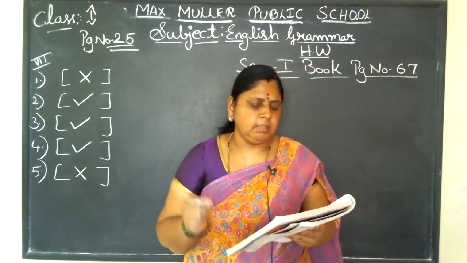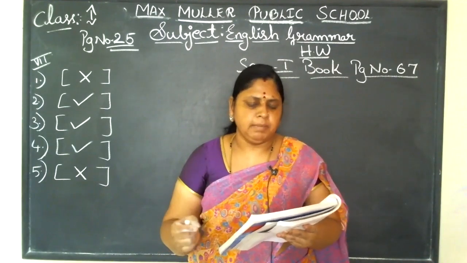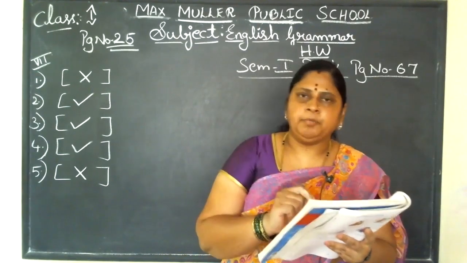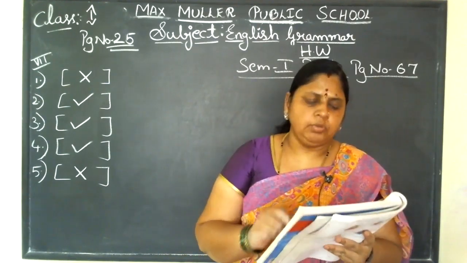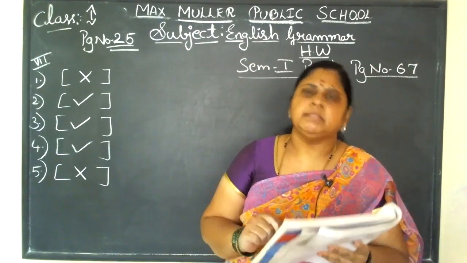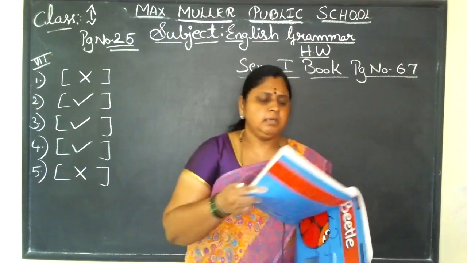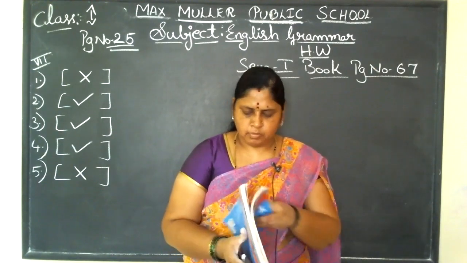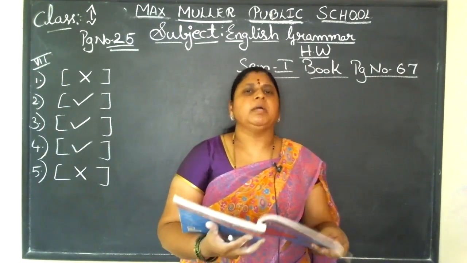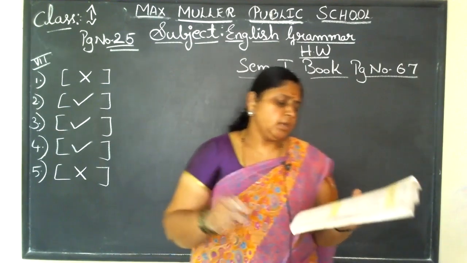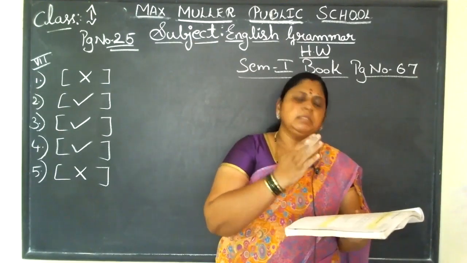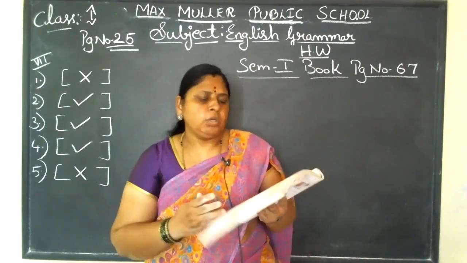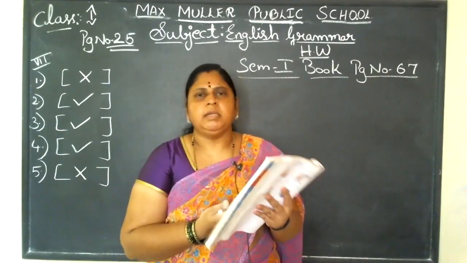Okay. Now you need to do one thing, children. Just sit with your daddy or mommy or brother. Elder brother is there, means brother or sister. Sit with them, take help from them, tell them to tell you, and you need to write the answers, children. Okay. This is the homework part. I'm giving you nearly 3 pages of homework, children, in the textbook itself. Everything is done in the previous lessons from the beginning, lesson number 1 to lesson number 8. You can check the answers in that and you can write it in this, children.